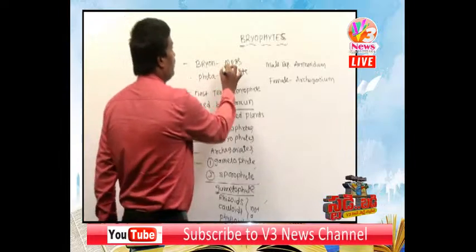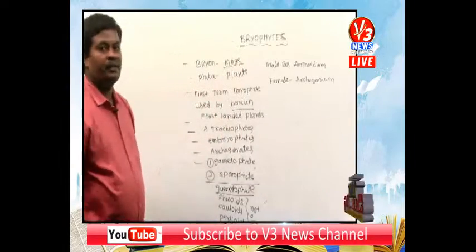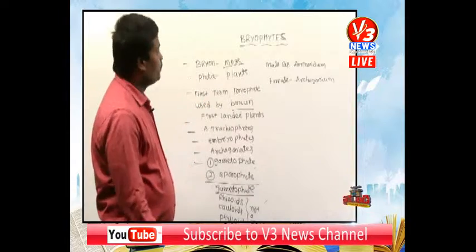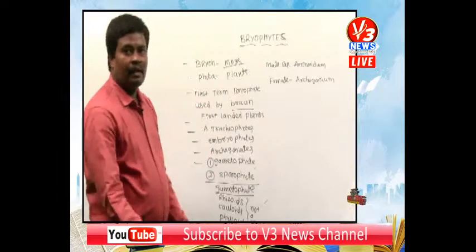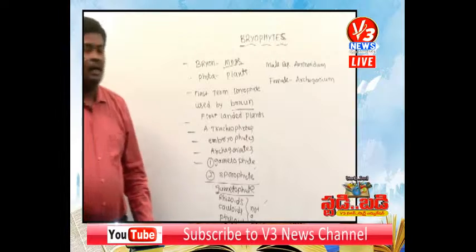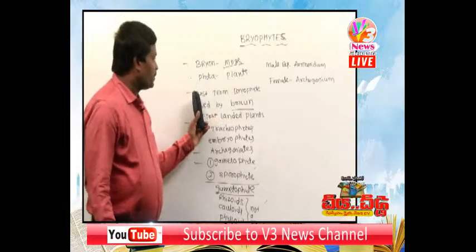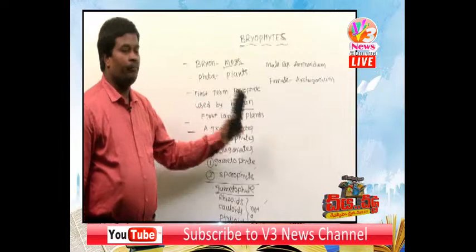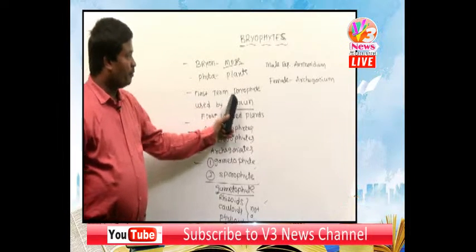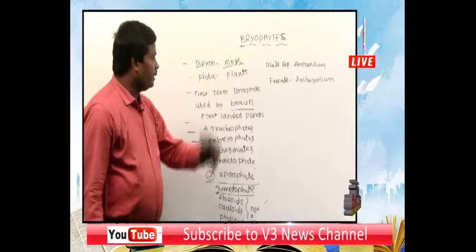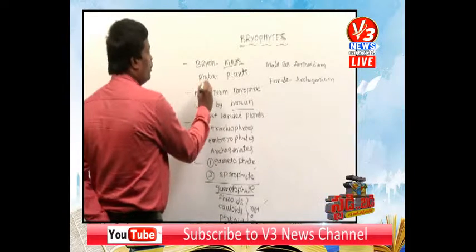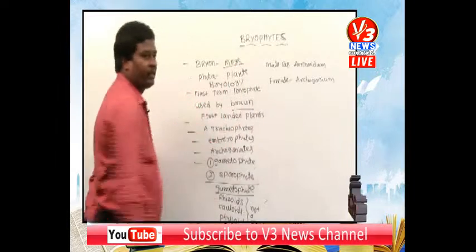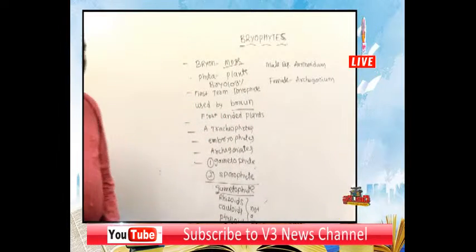Means plants. What is meant by bryon? Bryon means moss. Phyta means plants. So finally, bryophytes are the moss plants. The term bryophyta was first used by Braun. The study about bryophytes is called bryology.